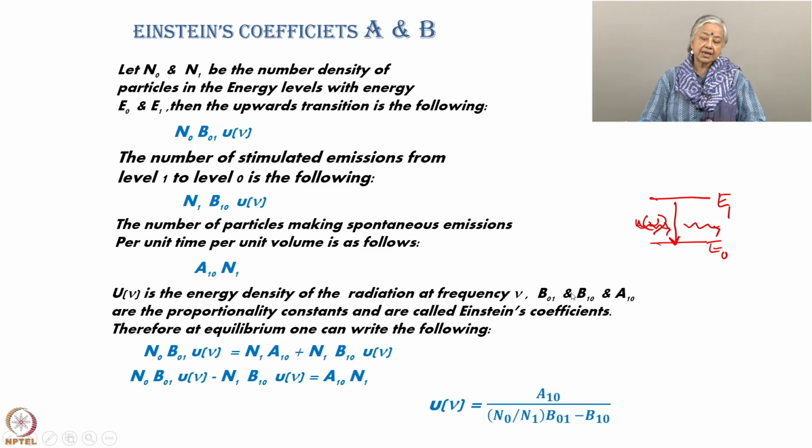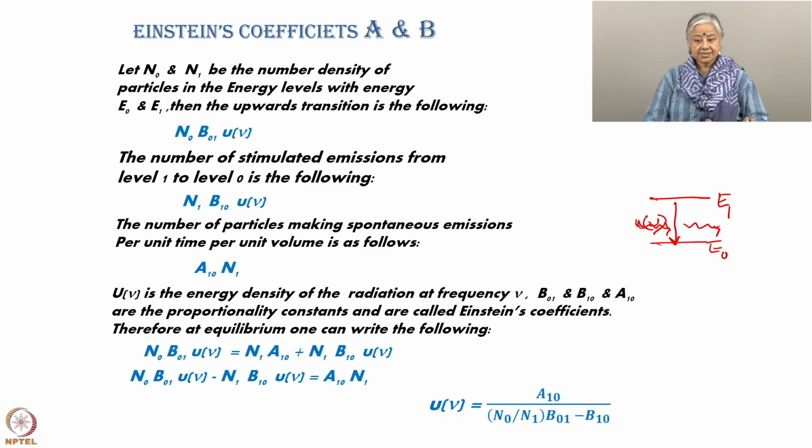You can look at A and B as a probability of particles going from E0 to E1, or particles that are coming down from 1 to 0, or you can look at it as a rate at which the particles are going from 0 to 1, and the rate at which the particles are coming down from 1 to 0.